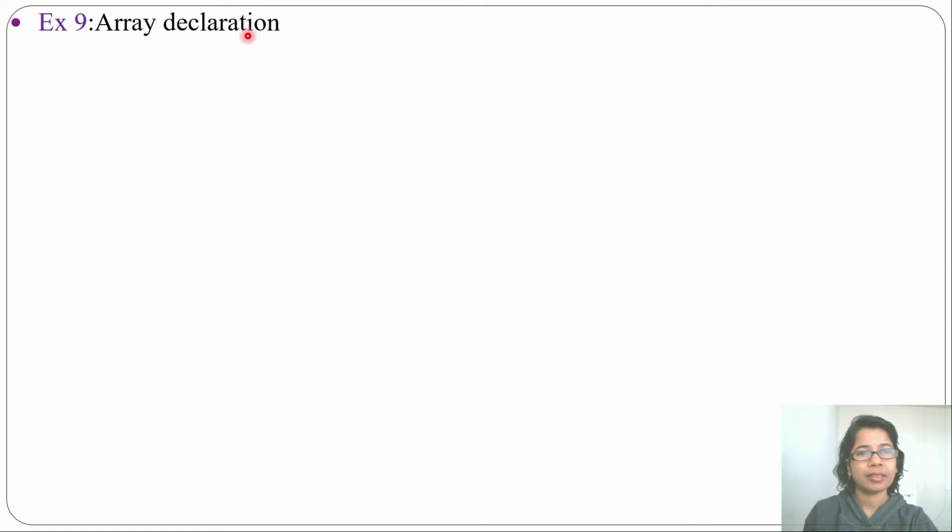Hi, let's discuss another example of STT. It is example 9. I already discussed 8 examples of STT. It is about array declaration in C, multidimensional array. For example, int[2][3], 2 rows, 3 columns. It can be written as array 2 array 3 integer.